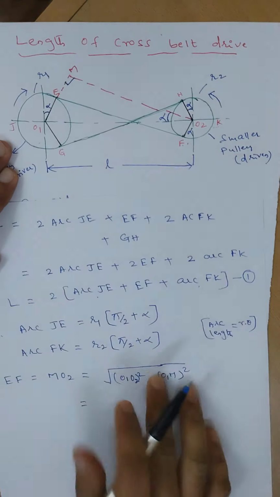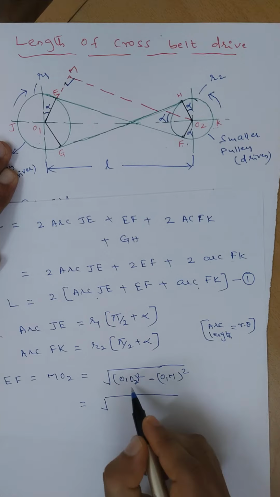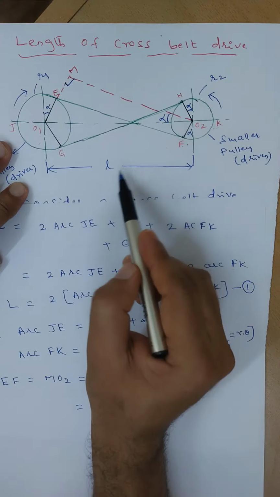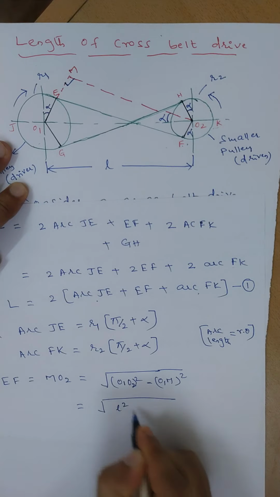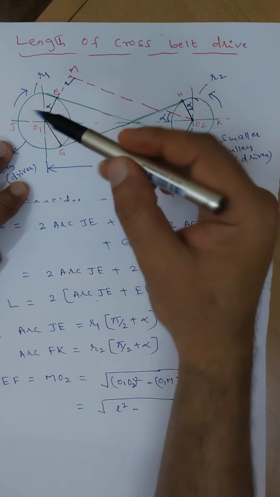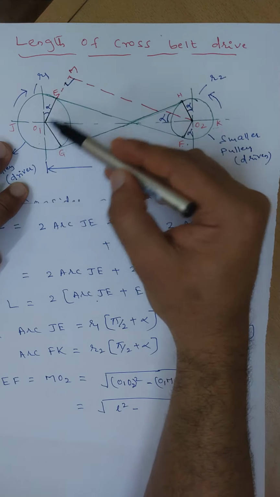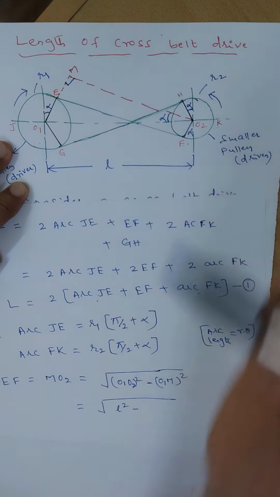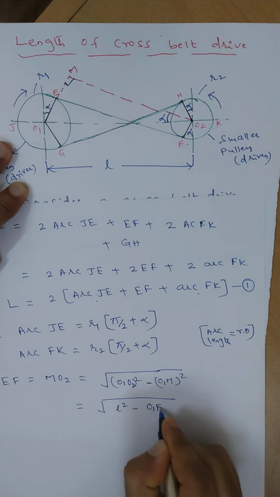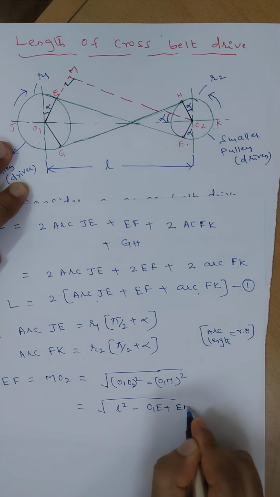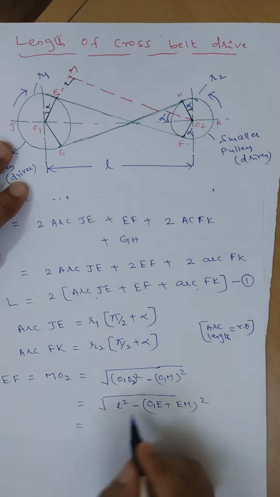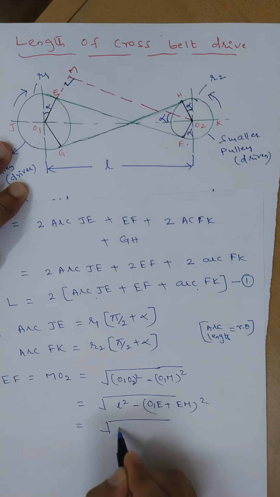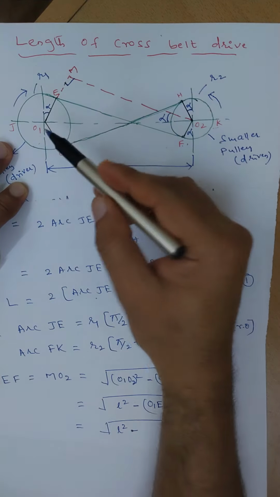So this is the right angle triangle here. Substitute the values: this will be square root of, what is O1O2? O1O2 is nothing but L, the distance between the centers, L square minus, what is O1M here? O1M is O1E plus EM, that is O1E plus EM square, right? Again simplify here, this will be L square minus, what is O1E here?